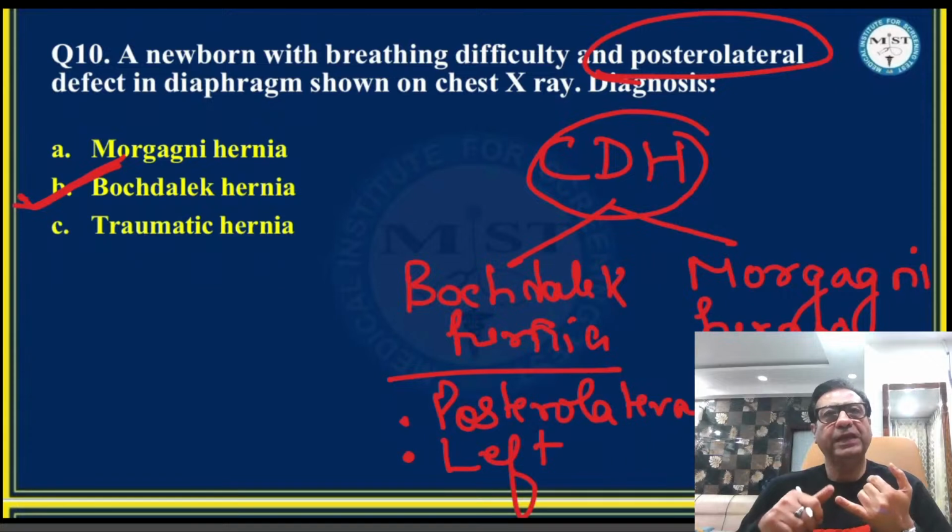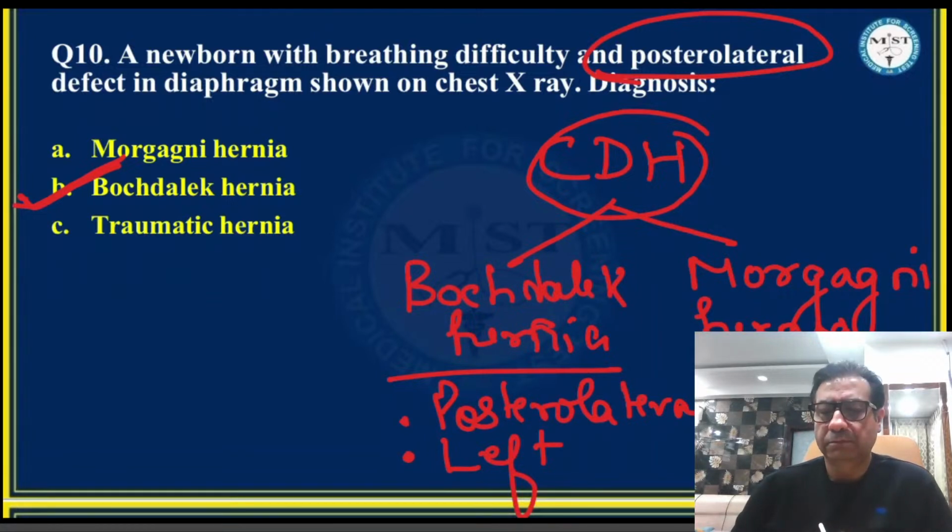Treatment obviously should be to immediately intubate the child, nasogastric tube insertion, ventilation, followed by surgery, which is usually done by the second to third day, but can be individualized from case to case.